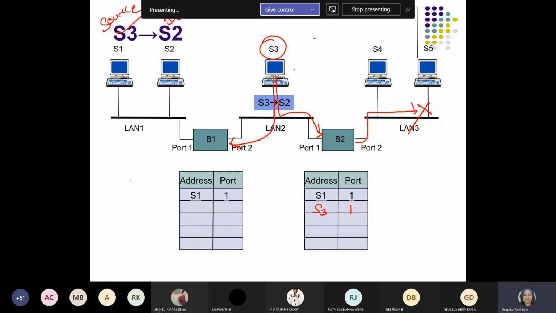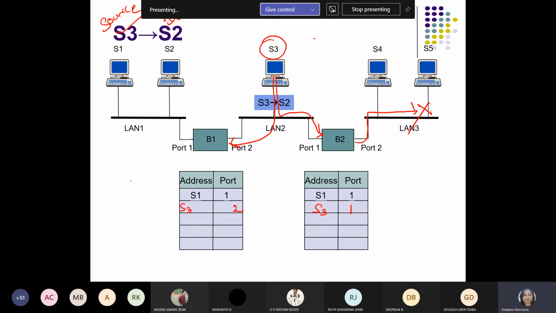Okay, then now it will go for the search operation on the bridge 1 side. So S3 is entering bridge 1 through port 2. We can make that entry because earlier we have not made it. S3 to which port number? Port number 2 with respect to bridge 1. Now let's have a look. Where is S2?